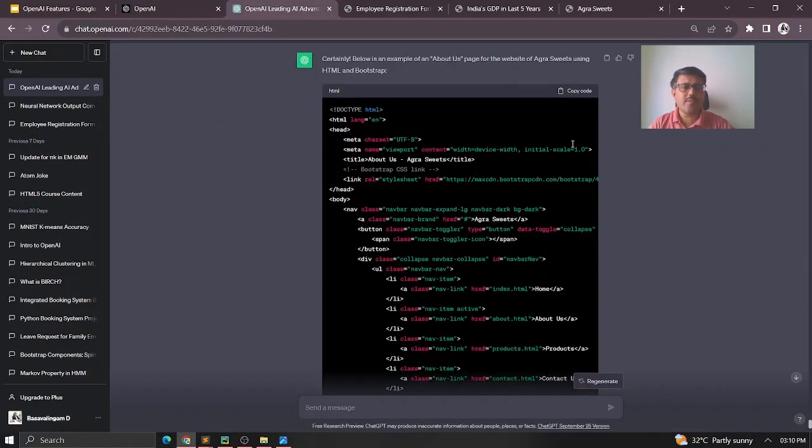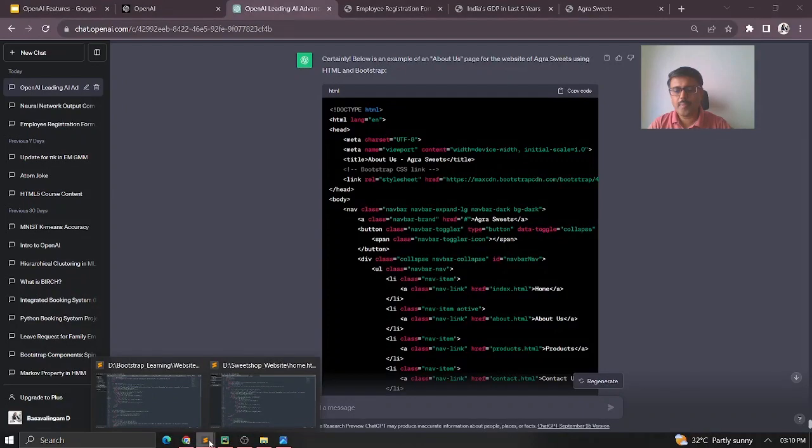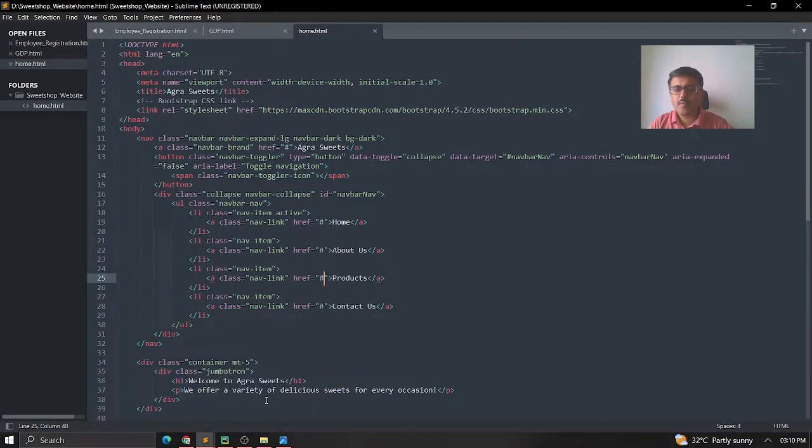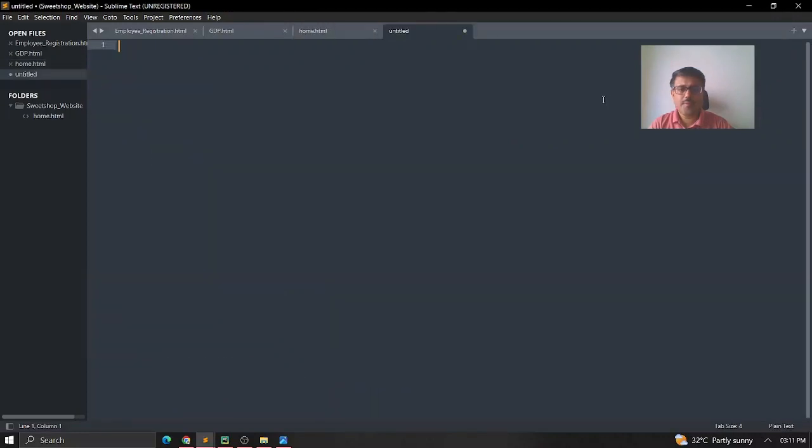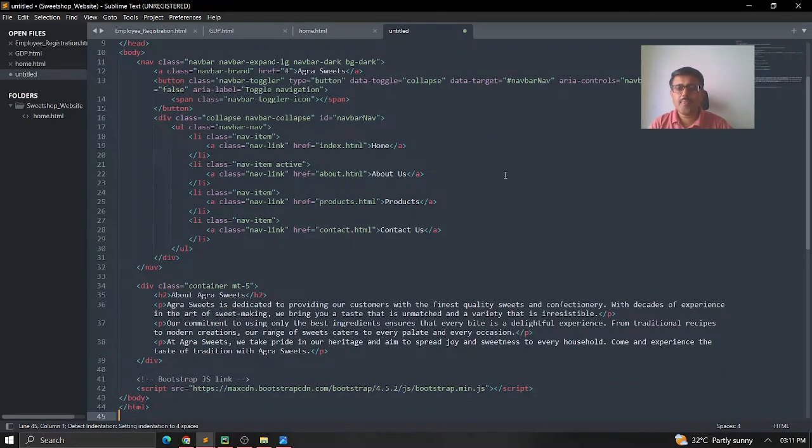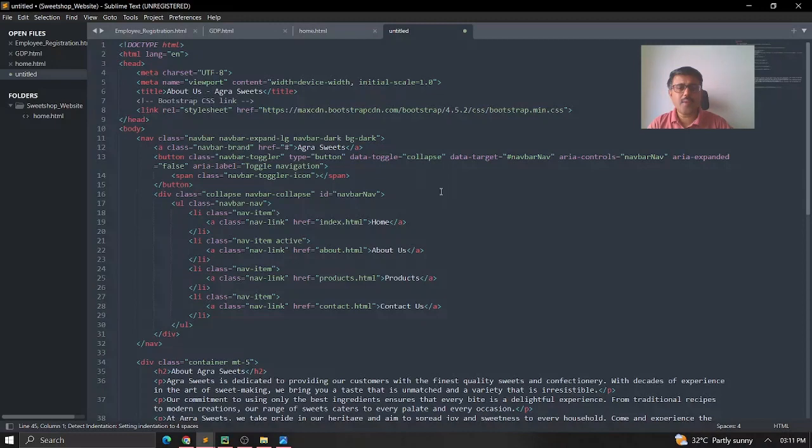So what I'll do is copy the code again. Now let me go to my sweet shop folder, add one file and paste it here. Now I just save the file.